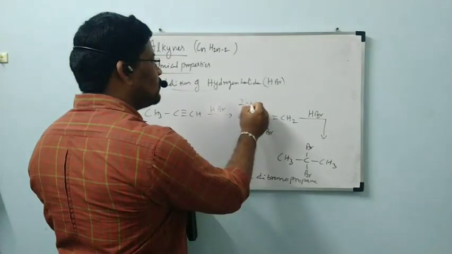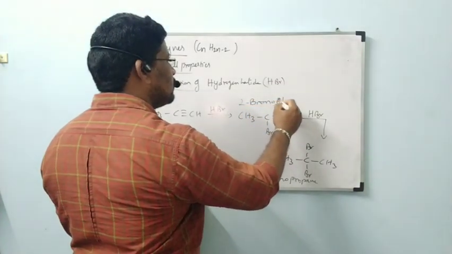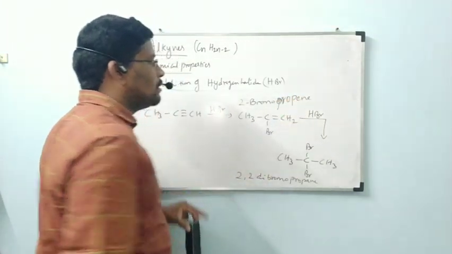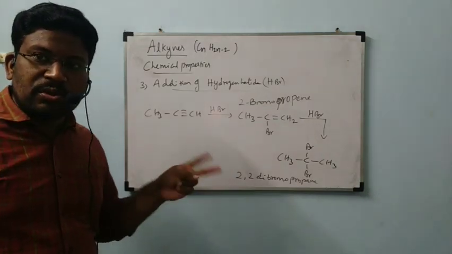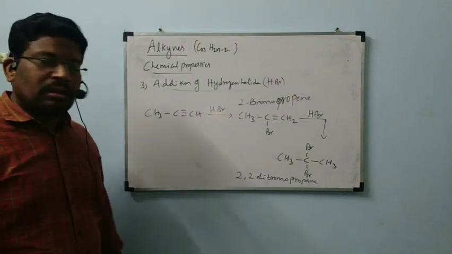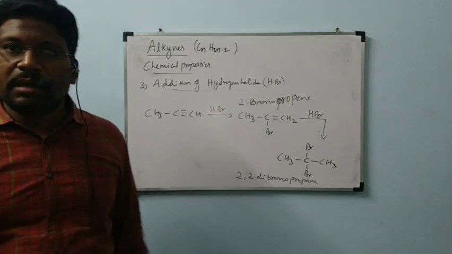This is 2-bromopropene. Like this, every time 2 steps will be taking place in case of alkynes reaction. Okay, third chemical property is completed.